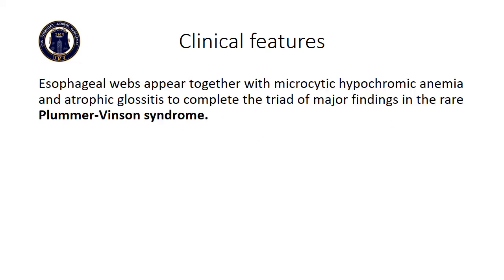Then there is a triad. There is a syndrome in which there is a triad of symptoms, in which the patient presents with dysphagia, microcytic hypochromic anemia, and atrophic glossitis. This syndrome is known as Plummer-Vinson syndrome. The dysphagia in Plummer-Vinson syndrome is seen due to esophageal webs.